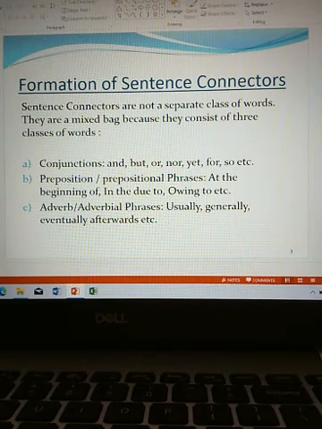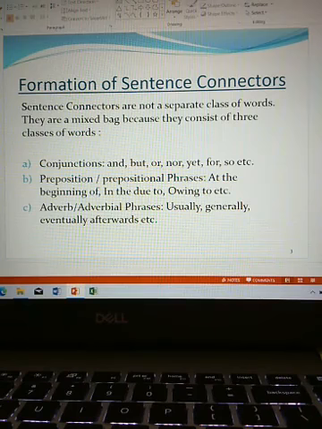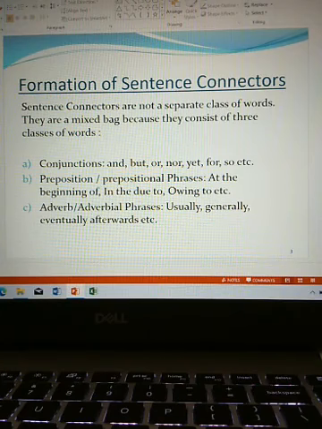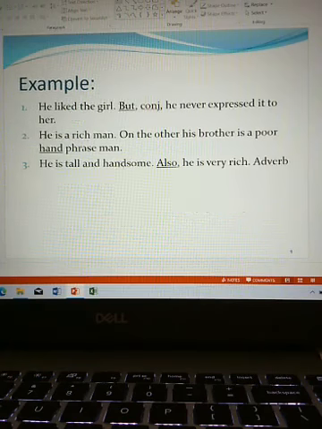Number 1. He liked the girl, but he never expressed it to her. So in this sentence, but is used as a conjunction. Number 2. He is a rich man.